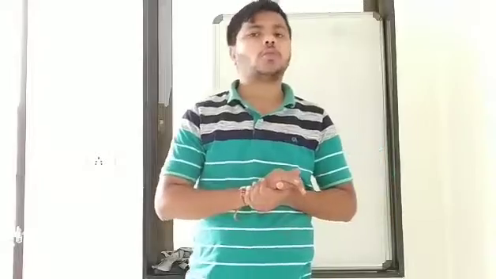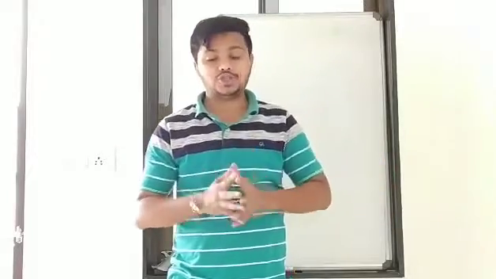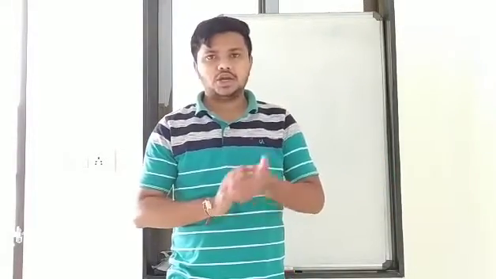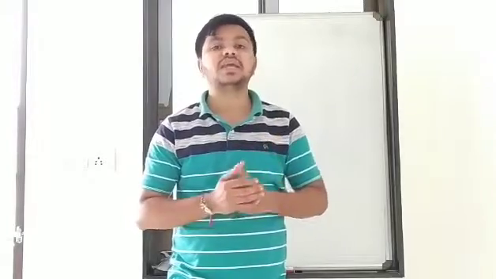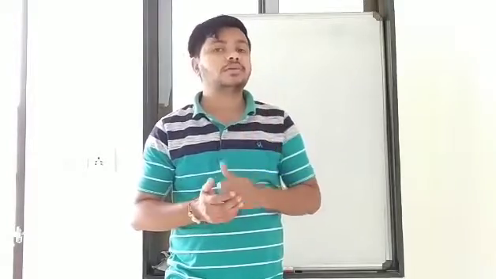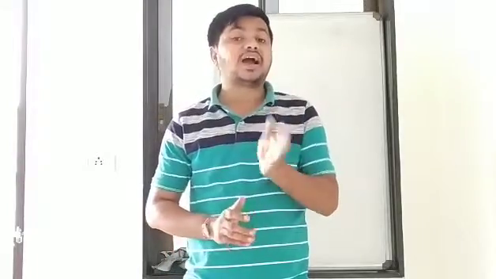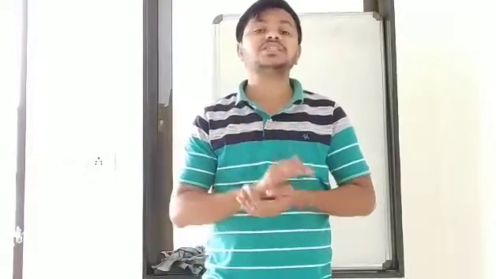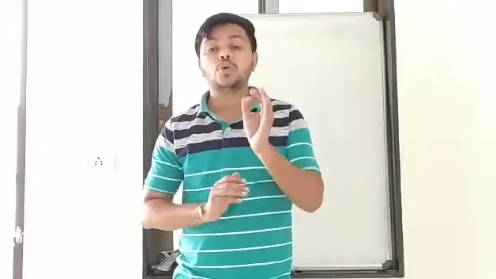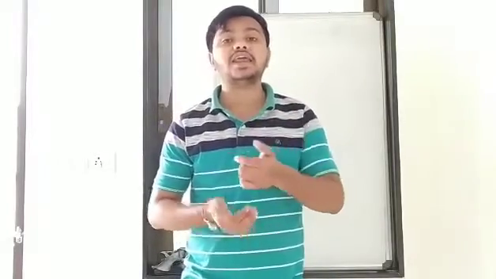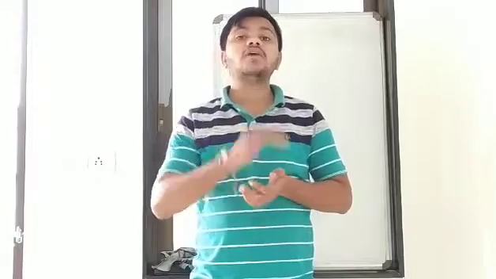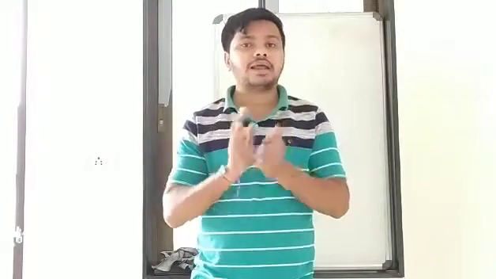Today our topic is farsightedness, another defect of vision. It is exactly opposite to nearsightedness. As you know, in nearsightedness the lens can't become thin; it just becomes thick. Just like that, in farsightedness the lens can't become thick and it remains thin. Because of that, you can't see the object which is near to you, but you can see a far object clearly.